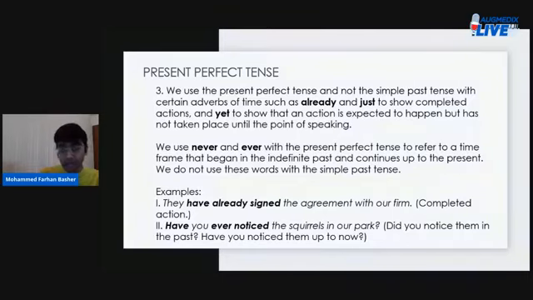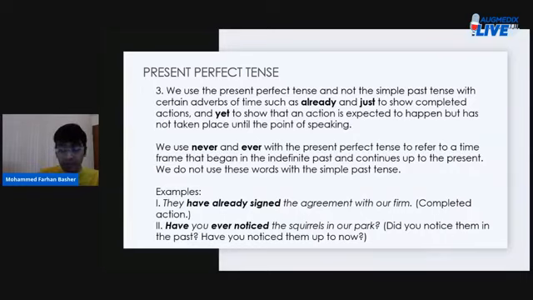Okay? And never and ever. When do you use never and ever? You use never and ever to describe something that began in the indefinite past and continues until the point of your speaking, until the point of your description. Okay? Let's take a look at the examples.